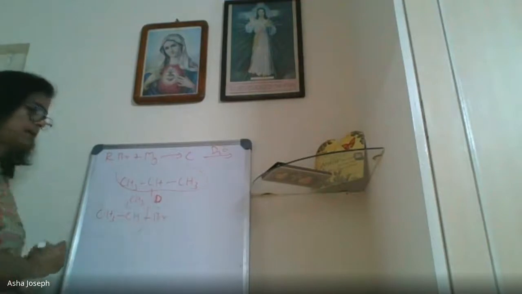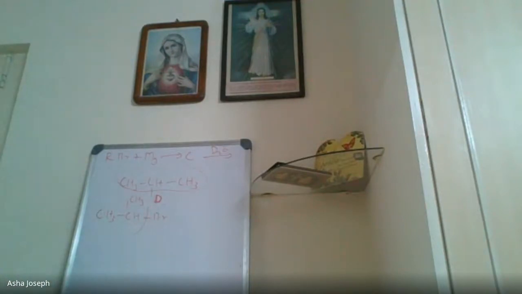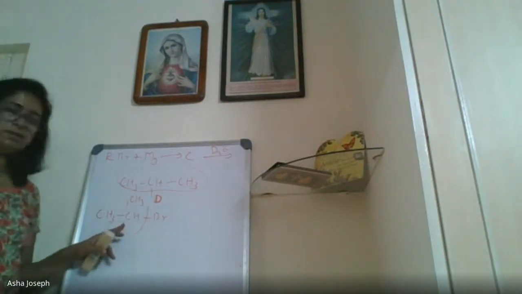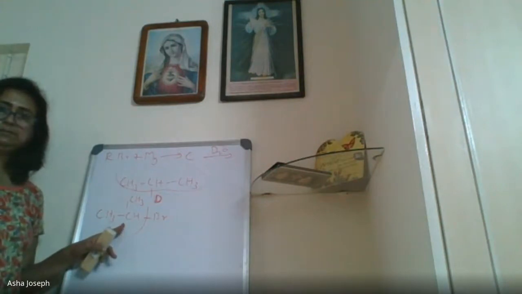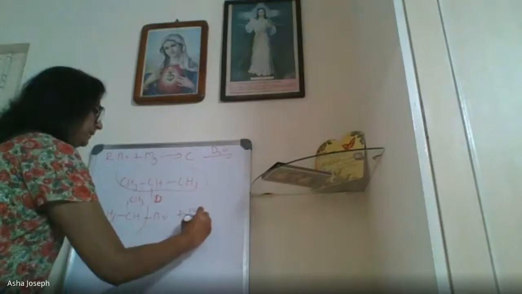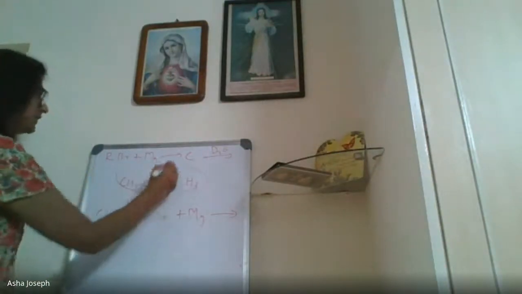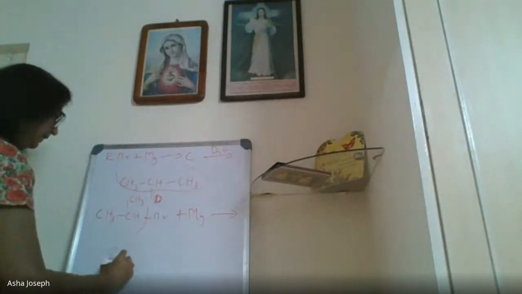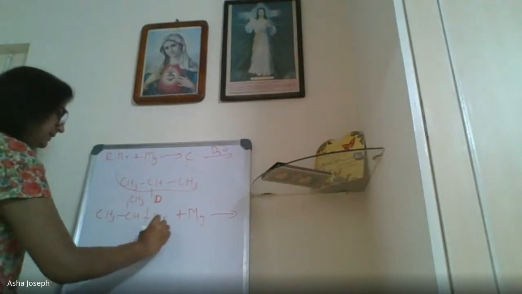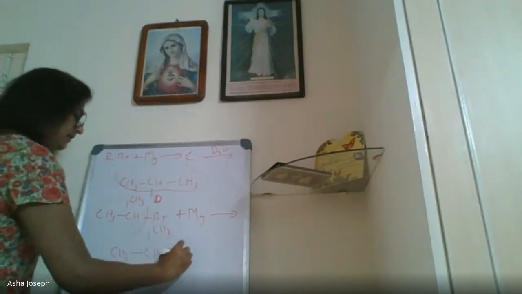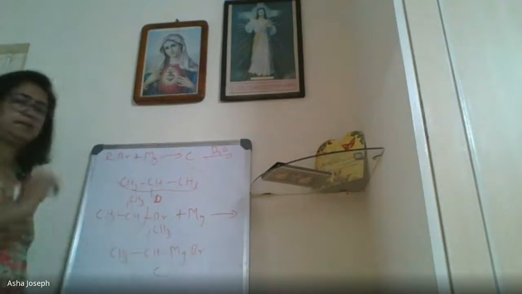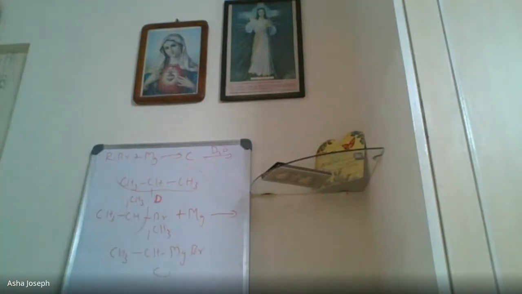So this is our R. All of you understood? Instead of R, I wrote the group. And then now Mg. So what is C? CH3CHCH3MgBr. This is C, the Grignard reagent.